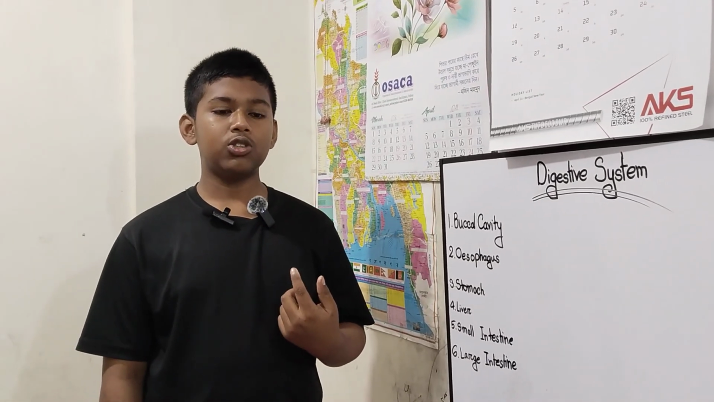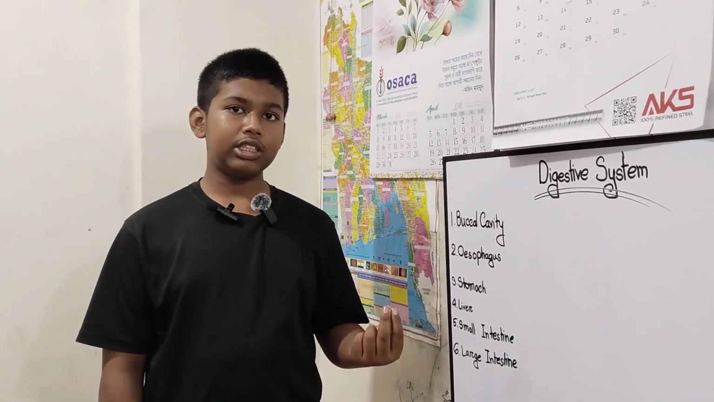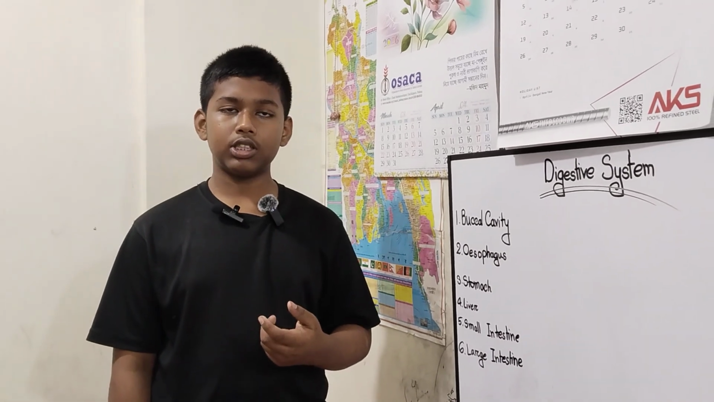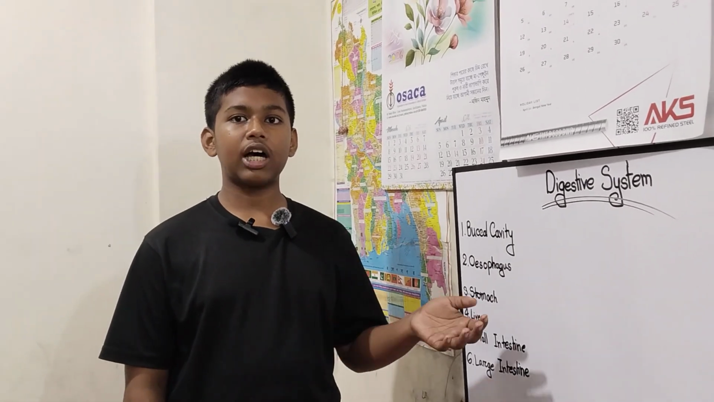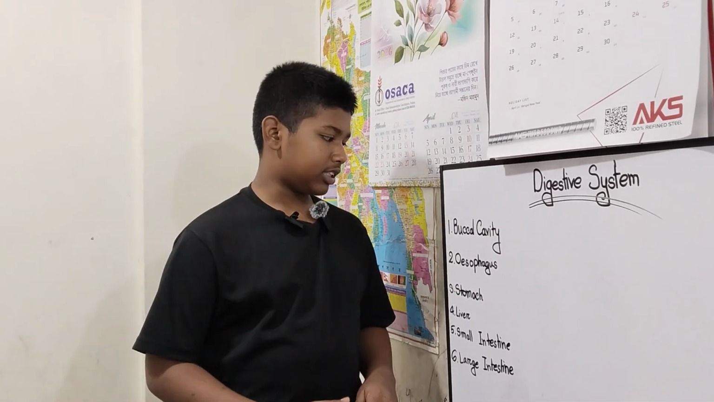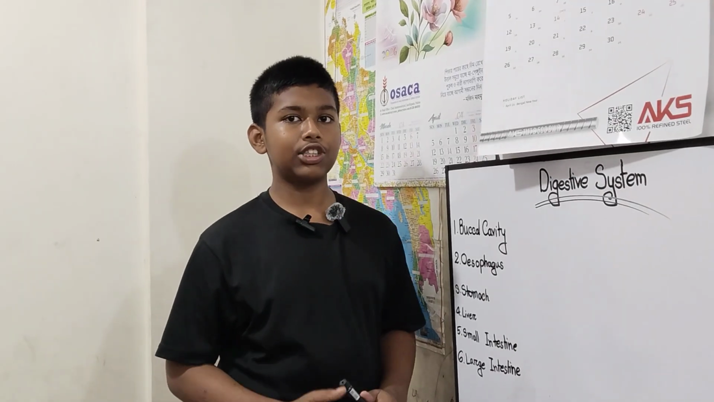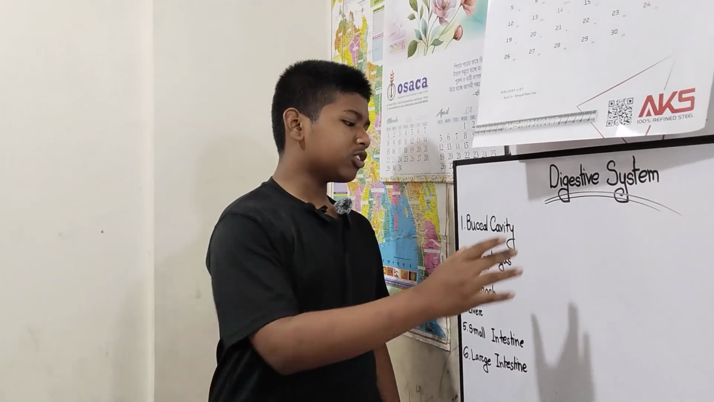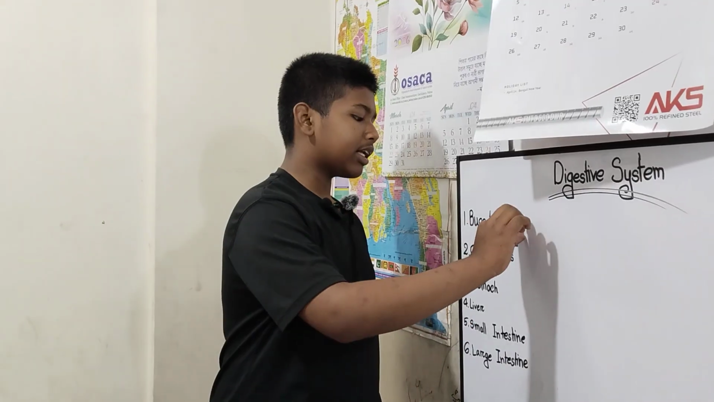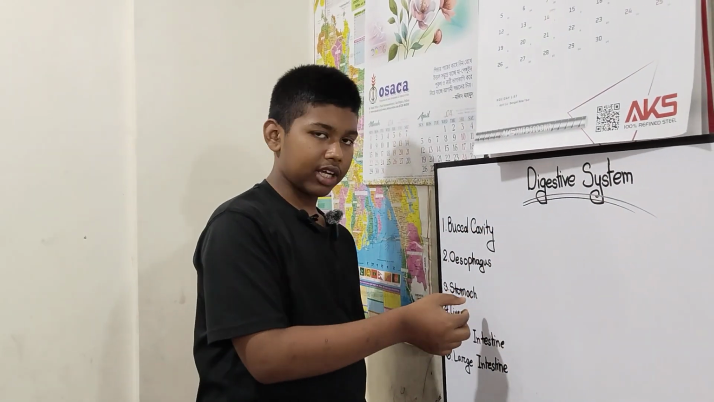Canines are used to chew meat or fish type of foods. And premolars and molars you use to crush both meats and normal nutrient foods. So yeah, after the buccal cavity we have an esophagus. The esophagus is a long tube-like structure that goes from the buccal cavity all the way to the stomach.